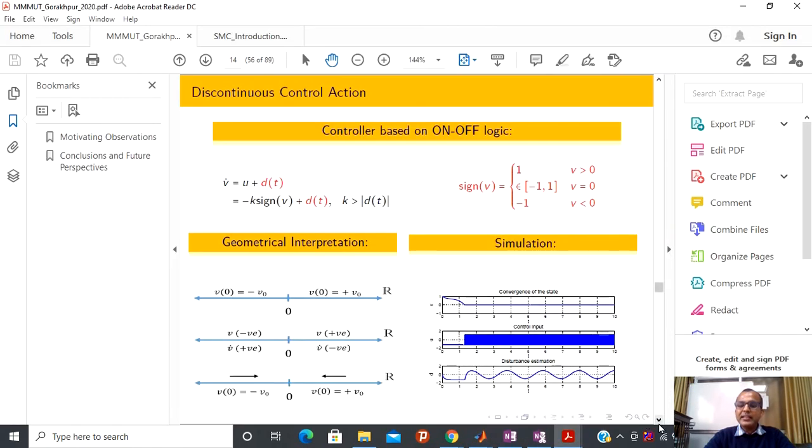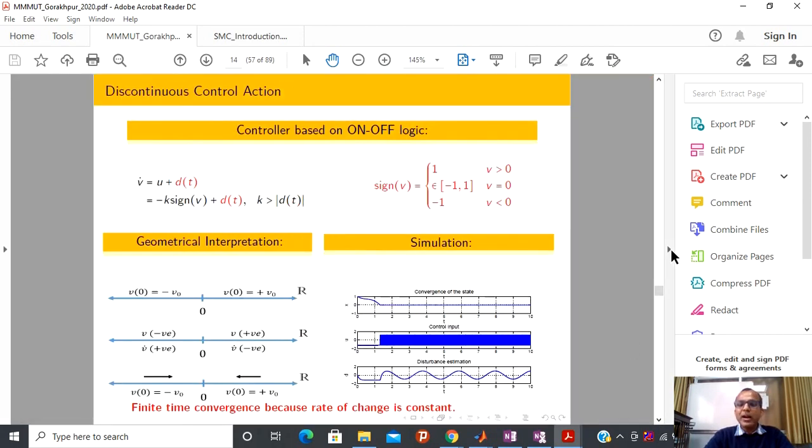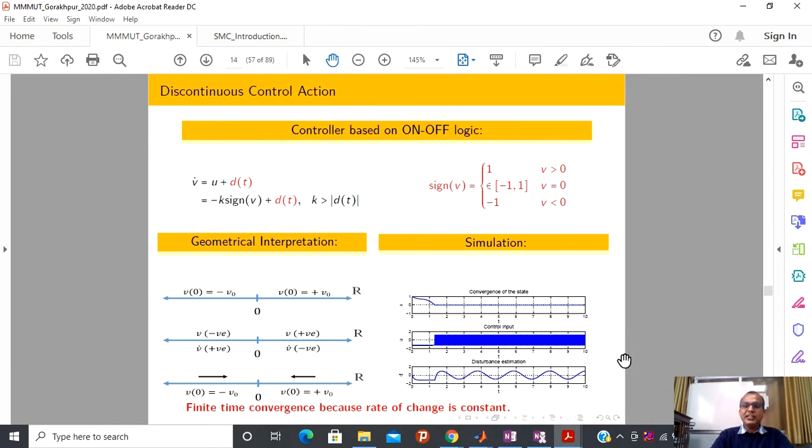So what sliding mode control is basically doing is that it is completely able to reject the disturbance, and at the same time it is also telling what kind of disturbance is hitting your system. Due to that reason, this property is called the disturbance estimation property. So using sliding mode, you are not only able to completely reject some class of disturbance, but also able to reconstruct the value of the disturbance.